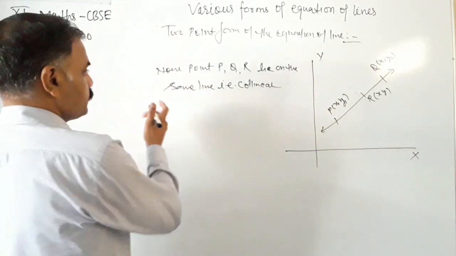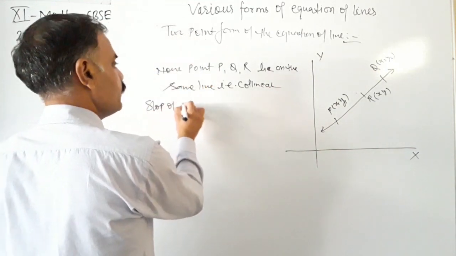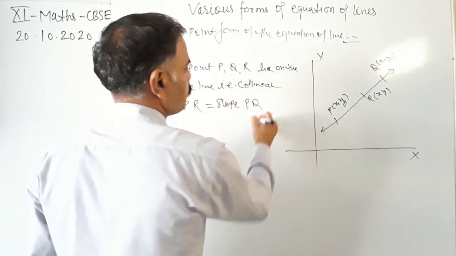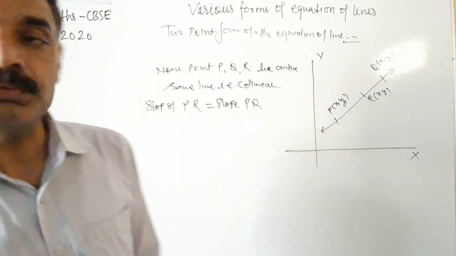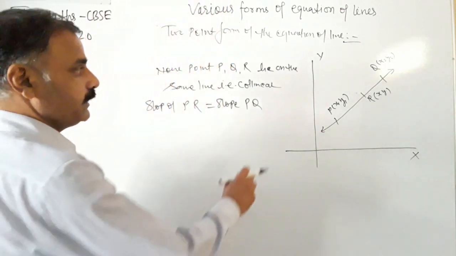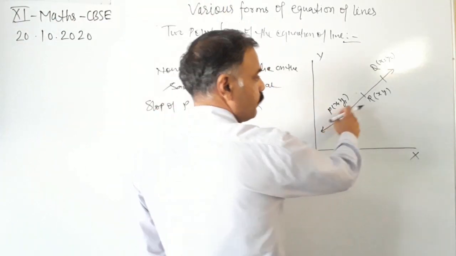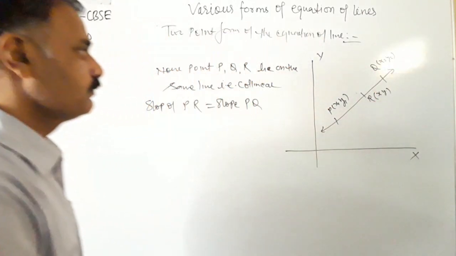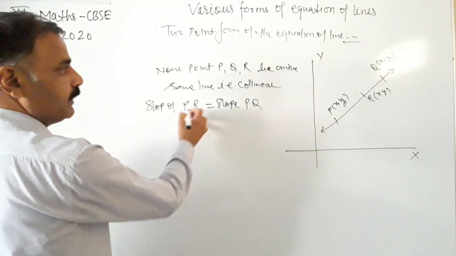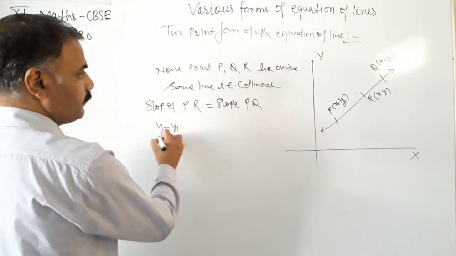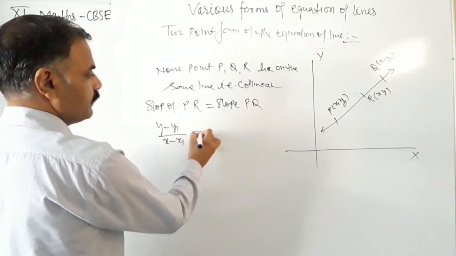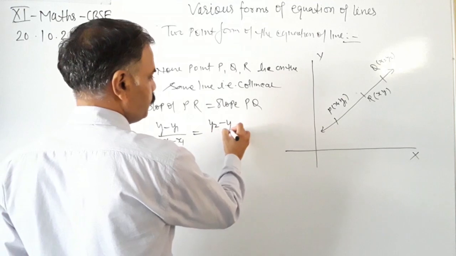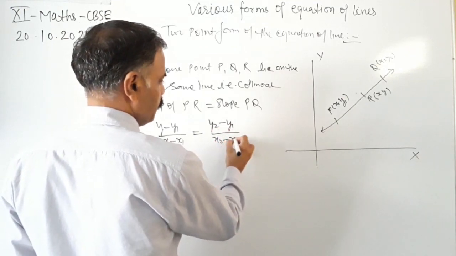Okay. So slope of PR is equal to slope of PQ. Slope of PR equals slope of PQ. Okay. Now the coordinates of P are (x1, y1), the coordinates of R are (x, y), and the coordinates of Q are (x2, y2). So the slope of PR is (y minus y1) upon (x minus x1), and this is equal to the slope of PQ. The slope of PQ is (y2 minus y1) upon (x2 minus x1).